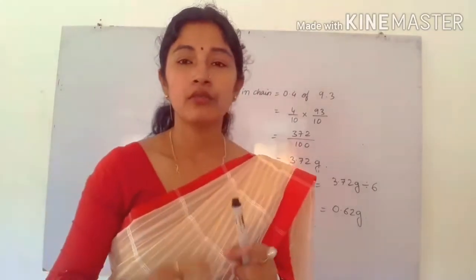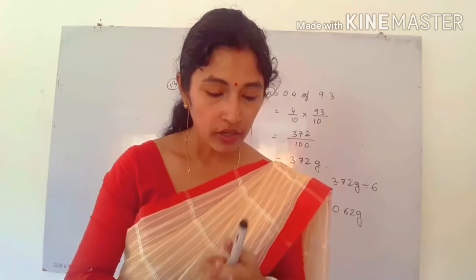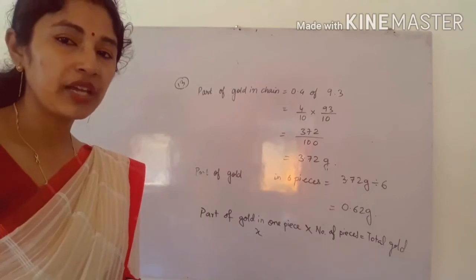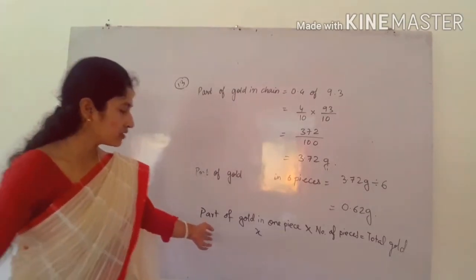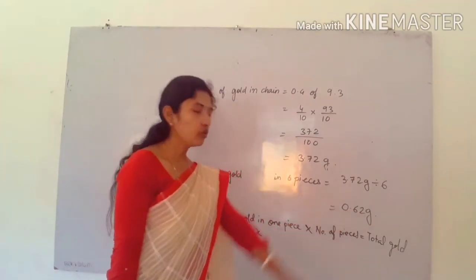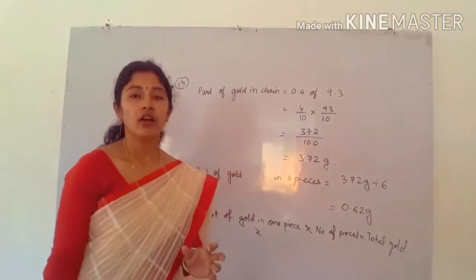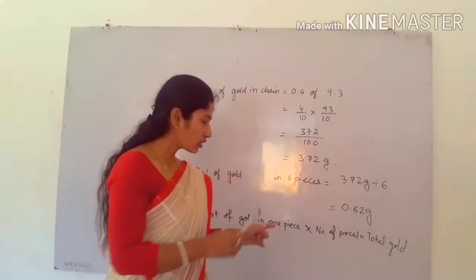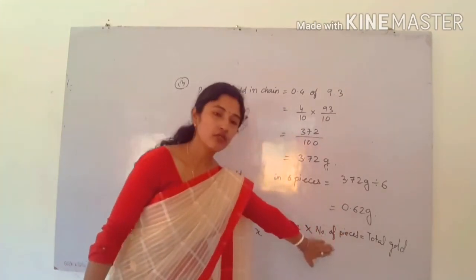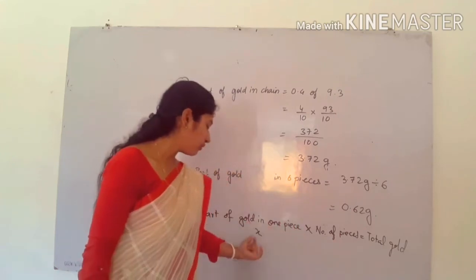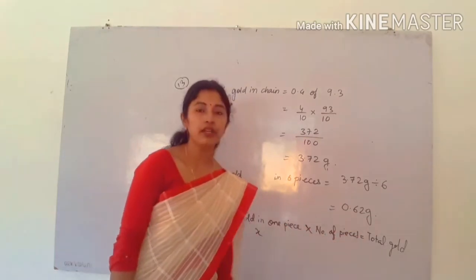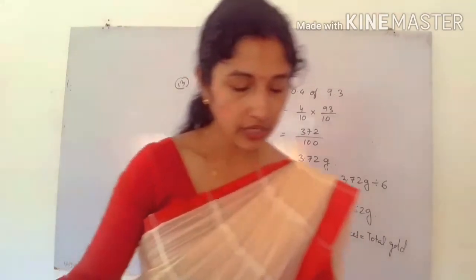You have to write it like this. Part of gold in one piece, into number of pieces. How many pieces are there? 6, is equal to total gold in the ornamental chain. So total gold is what? We got 3.72, you have to write 3.72. Number of pieces we know, that is 6. This we don't know, we have to take it as x. So 6 you transfer to that side, it will be divide. Okay. So come to the next one.